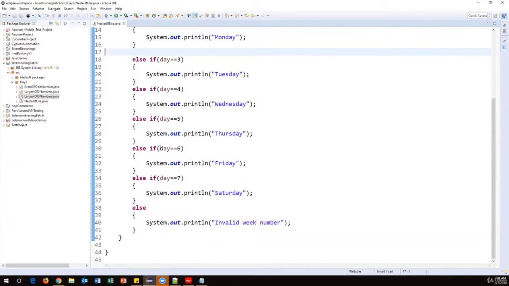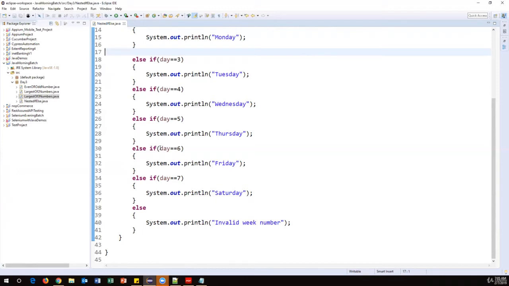So in real projects, in real-time situations, we should avoid more number of lines. We have to achieve the task with the minimal number of lines or minimum code. That is the standard we have to maintain. So if you have n number of conditions like 10, 20, 30 conditions, instead of using nested if else statements, we can just go for the switch case statement. That will reduce your code. The same logic, the same thing, we can implement by using switch case statement.